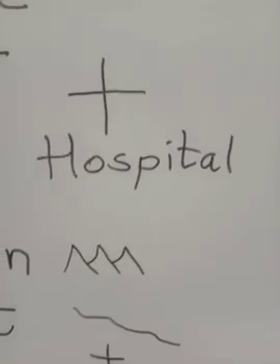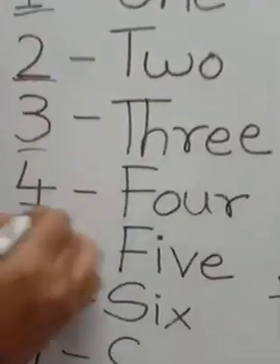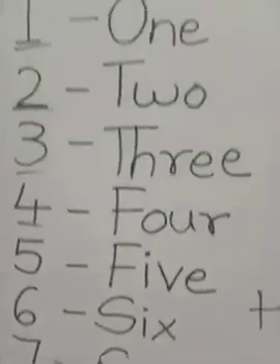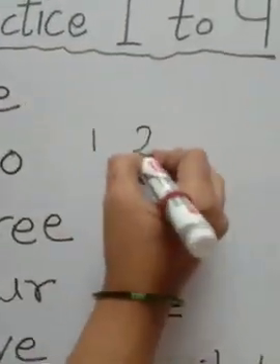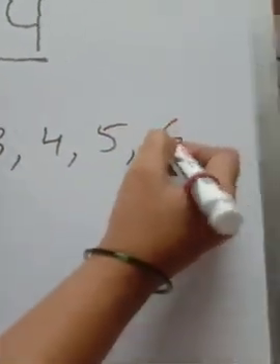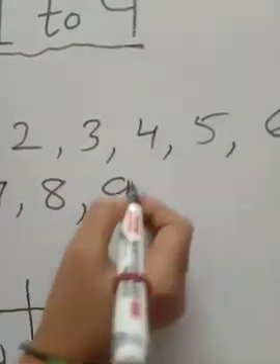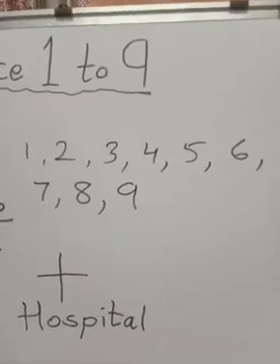Now in maths, why are the numbers 1 to 9 called symbols? Because using these numbers, we can form other numbers.